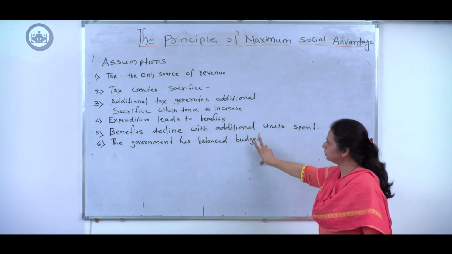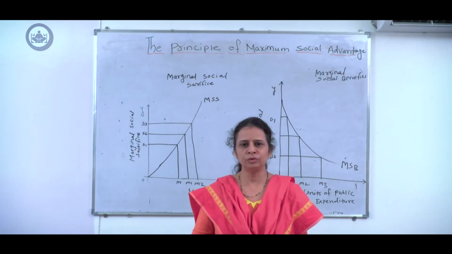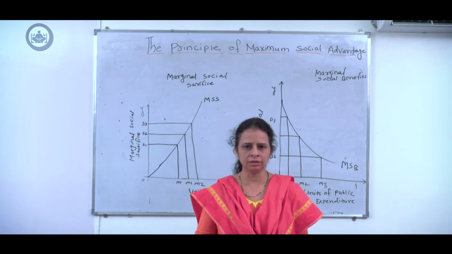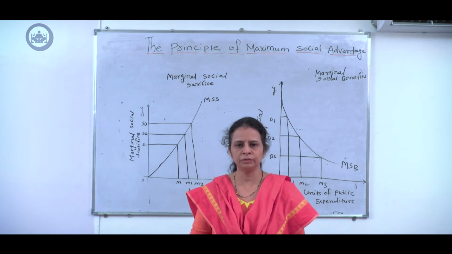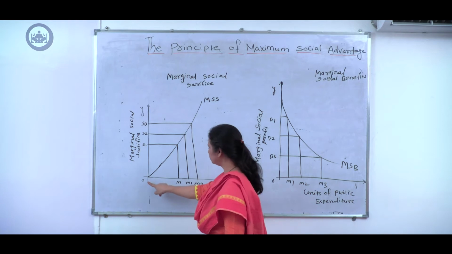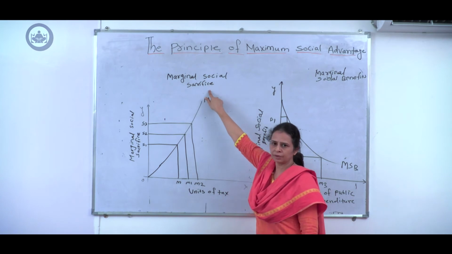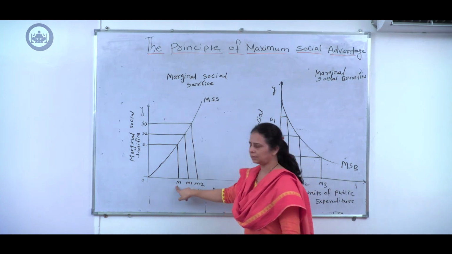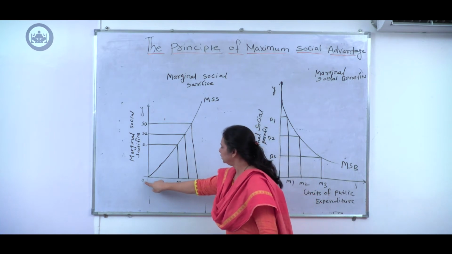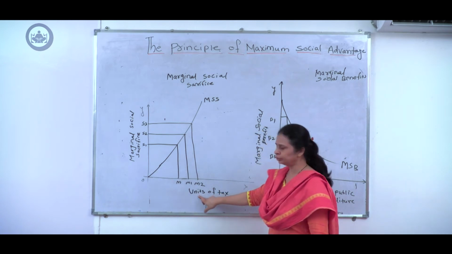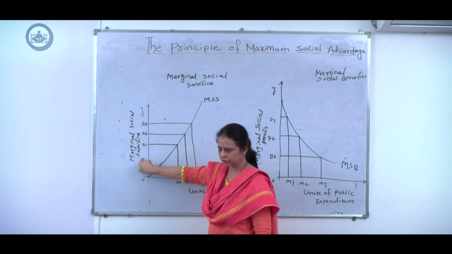Now we are done with these assumptions, to understand the principle of maximum social advantage. Out of the two activities of the government, as I said earlier, one very important activity is collection of revenue, and tax is the only source of revenue to the government. When government imposes higher taxes, look at this particular diagram, which is about marginal social sacrifice. When the government imposes taxes, it leads to sacrifice or disutility. On the x-axis units of taxation are denoted, on the y-axis marginal social sacrifice is denoted.